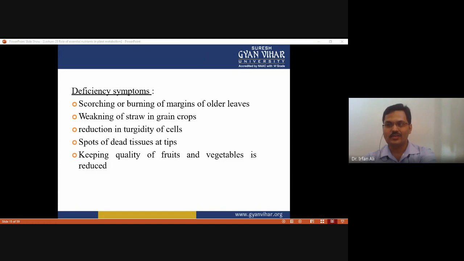We have to see on the leaves and tips of tissue, and keeping quality of fruits and vegetables is reduced. Okay, so these all are the deficiency symptoms which we have to observe if there is a deficiency of potassium.